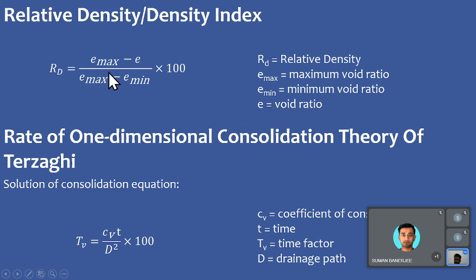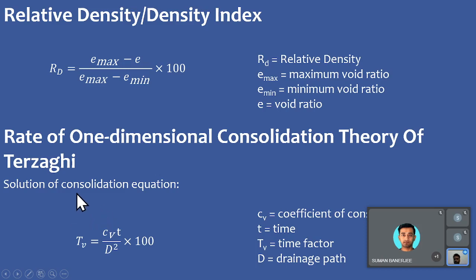E max is that void ratio when the soil is in its loosest state, and E minimum is that void ratio when the soil is in its densest state. And if you want to calculate the relative density at any particular instant, so at that instant the void ratio is given as E. At this void ratio, the relative density can be calculated through this formula.